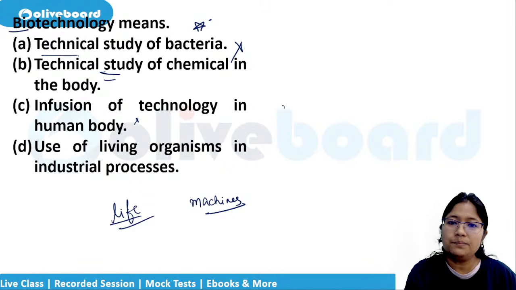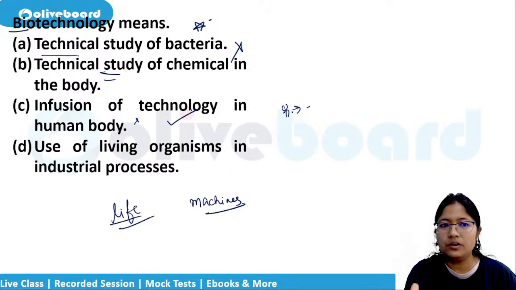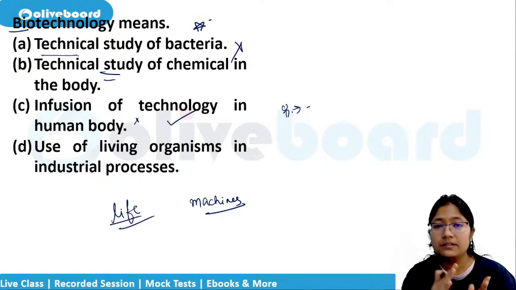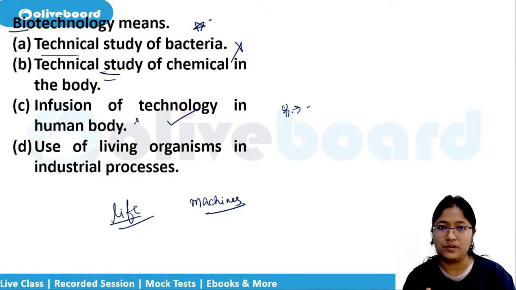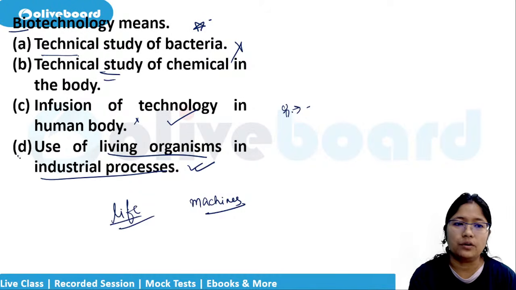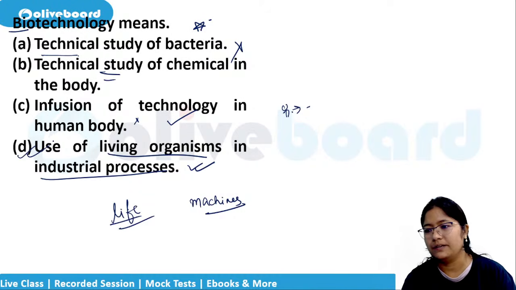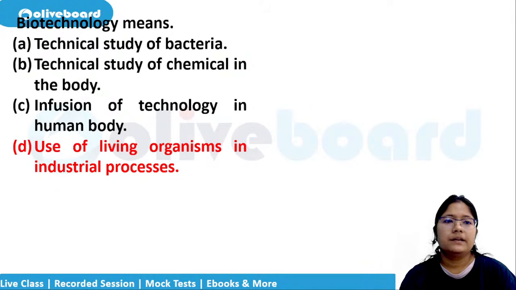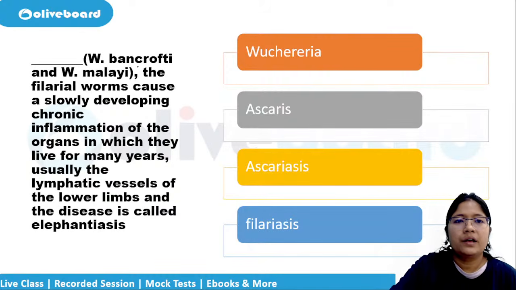But if that person gets this infusion of technology along with biology, then the sensations are also there, of actually touching the object. So that study is happening as of now. Use of living organisms in industrial process. This is simply known as biotechnology. So D is the correct answer here. All right. Next question.